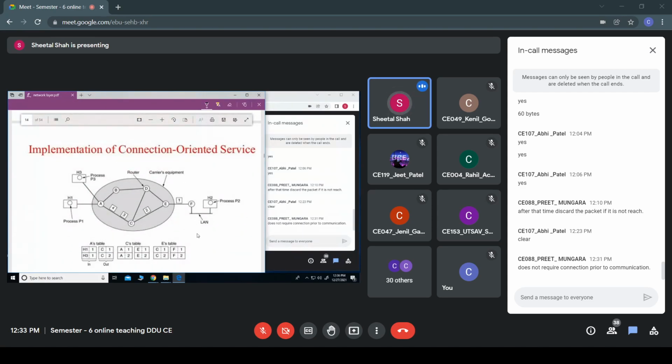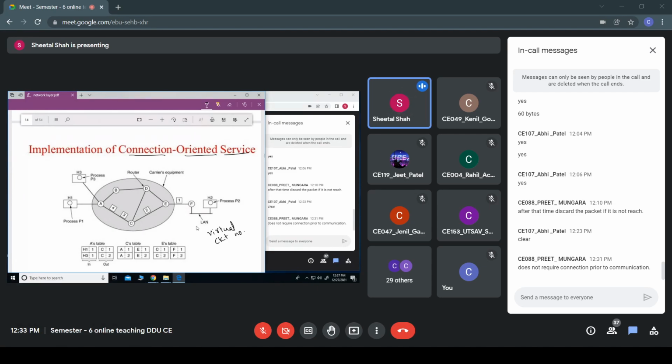Now, the next one is connection oriented service. As we know, in case of connection oriented service, before transmitting the packets, the resources have already been allocated. So you can see that H1 wants to transfer some packet to host H2, and it is divided into a number of data packets like 1, 2, 3, 4. And since it is using a connection oriented service, a particular path has been established, and this path would have a number which is known as a virtual circuit number.